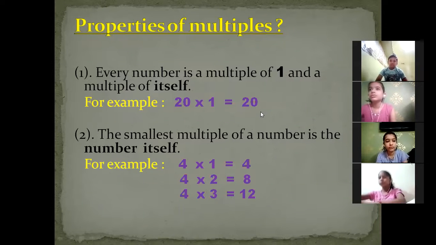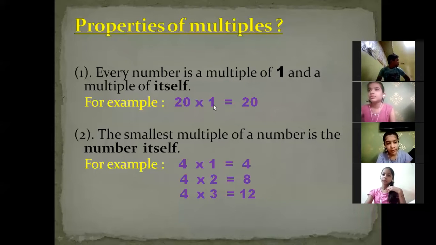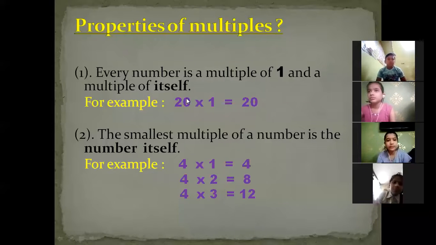Okay, beta, in terms of multiples, how can you read this number? 20 means which 20? That is given in the product, after the equals sign. It means we can say 20 is the multiple of this 20 and 1. Is it clear? So beta, now it is clear that 20 is the multiple of 1, and 20 is what? 20 is the number itself. Yes or no?